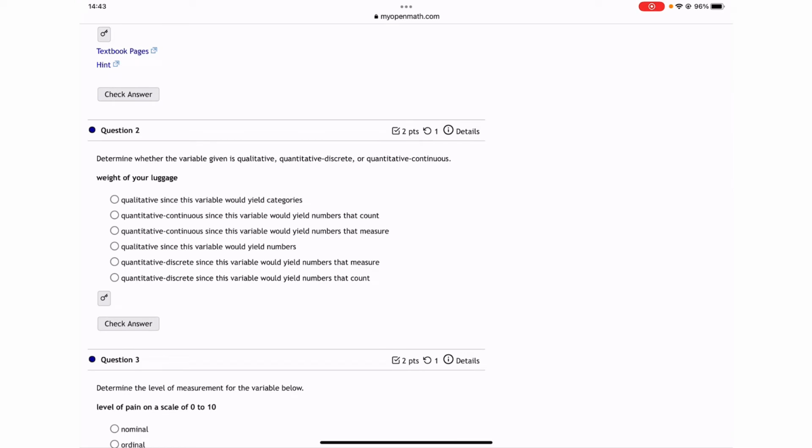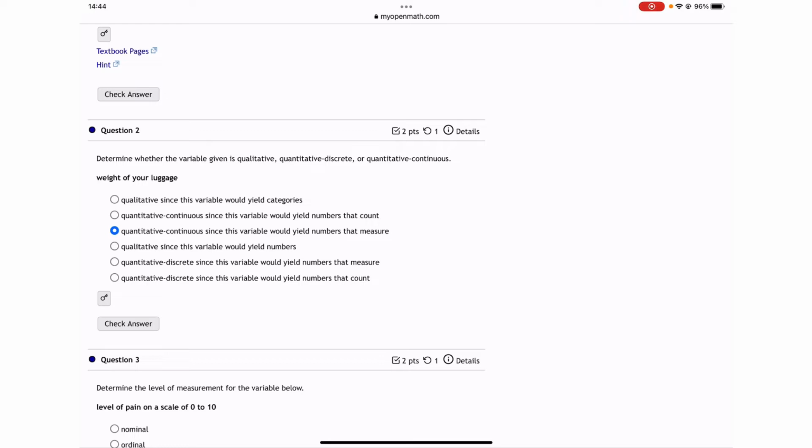Determine whether the variable is qualitative, quantitative discrete, or quantitative continuous. So we have the weight of your luggage. First of all, luggage you can count, right? One luggage, two luggages, three pieces of luggage. Weight also can be counted, but at the same time, it is continuous because you can consider the decimal notation, right? And because we can measure the weight, it's going to be quantitative continuous, since the variable would yield numbers that measure.